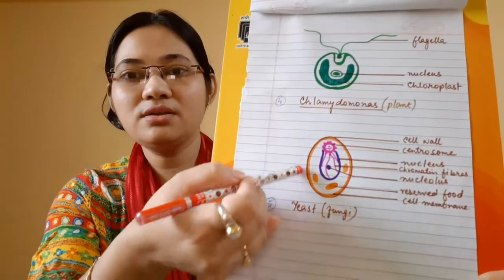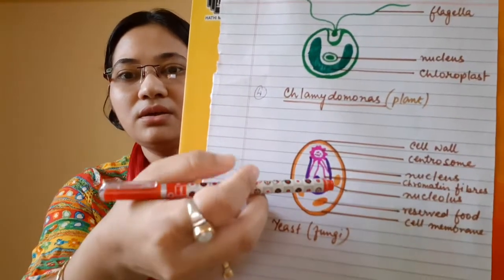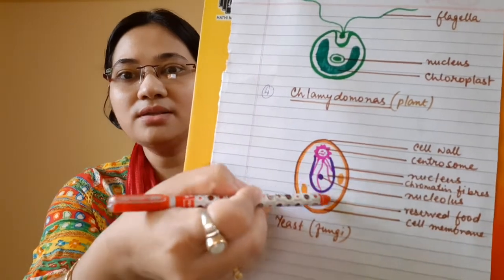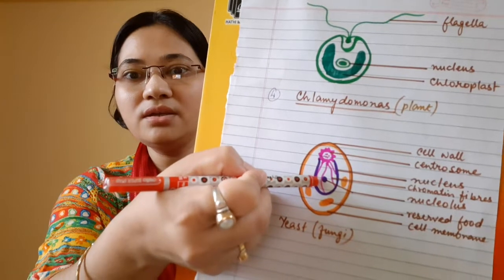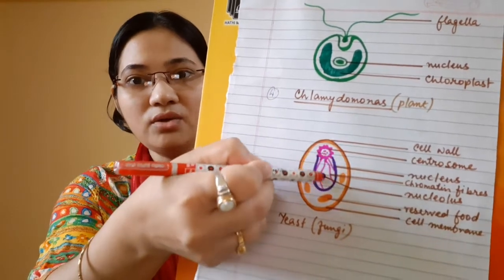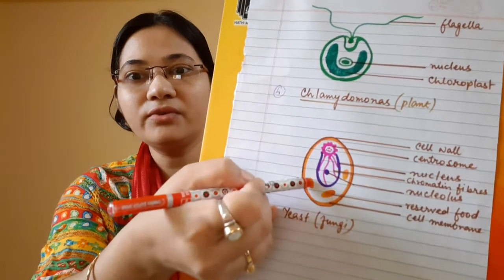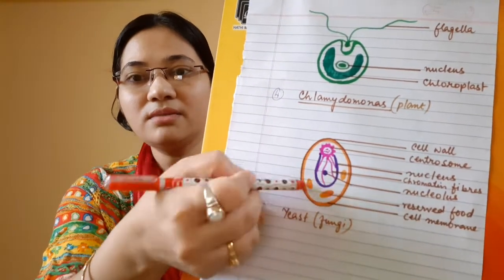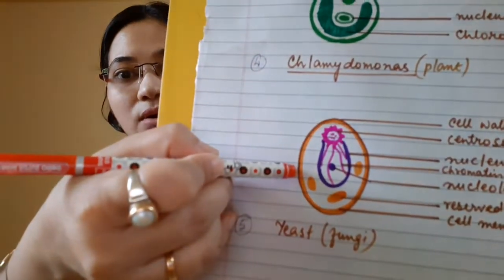Now let us see, in case of yeast, this is the body of the yeast, oval shaped. This big one is the nucleus. The small one is the nucleolus. These are the chromatin fibers. These are the reserve foods. And this is the cytoplasm, this is the cell membrane, and the brown-colored outer layer is the cell wall.